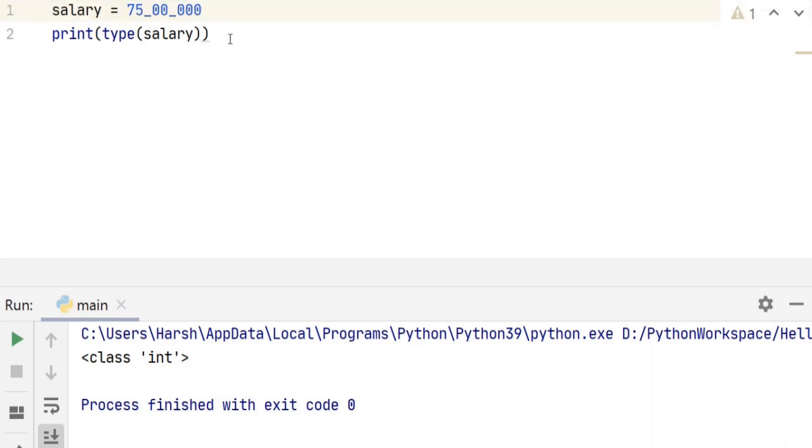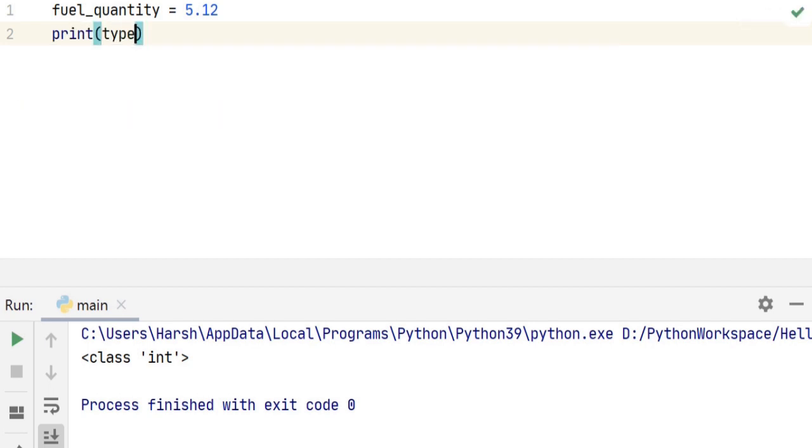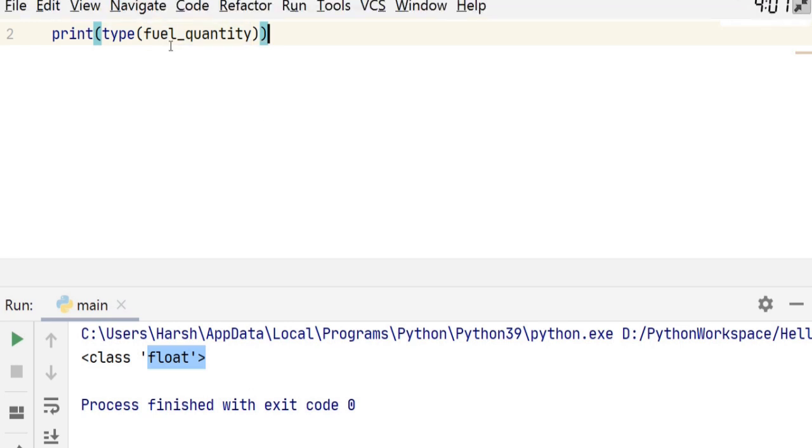So let's clear this. Let's say I have a variable fuel_quantity and its value is 5.12. Now if we check the type of this variable, let's say print type in the bracket fuel_quantity and run it. It will give us float because it has a decimal value.